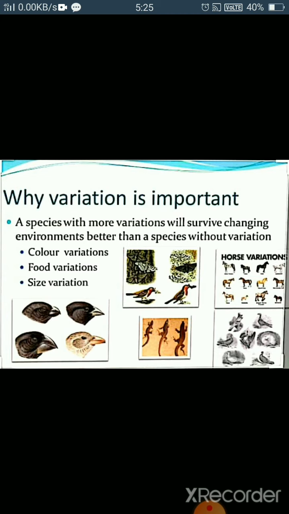Right? So variation is necessary to adjust themselves according to the environment. If there is variation in some individuals of the species, they may be able to survive the changes in the environment. Right? Otherwise they will become extinct, as they are not able to adjust with the environment. So variation is necessary for the survival of different species and for evolution of new species.